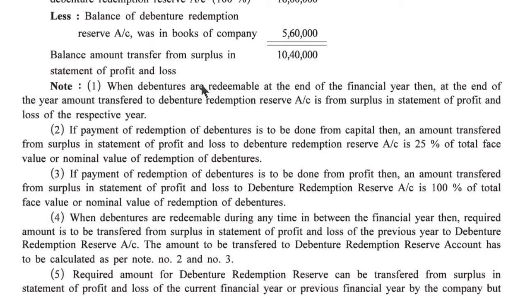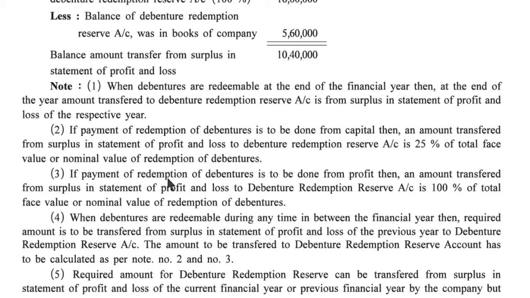Note. First, when debentures are redeemable at the end of financial year, then at the end of the year, the amount transferred to debenture redemption reserve account is from surplus in statement of profit and loss of the respective year. Second, if payment of redemption of a debenture is to be done from capital, then the amount transferred from surplus in statement of profit and loss to debenture redemption reserve account is 25% of total face value or nominal value of redemption of debentures.